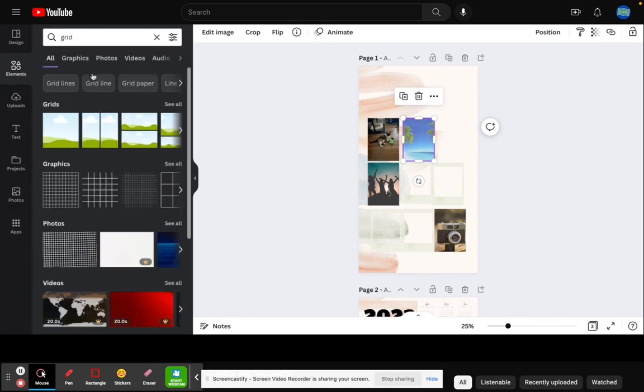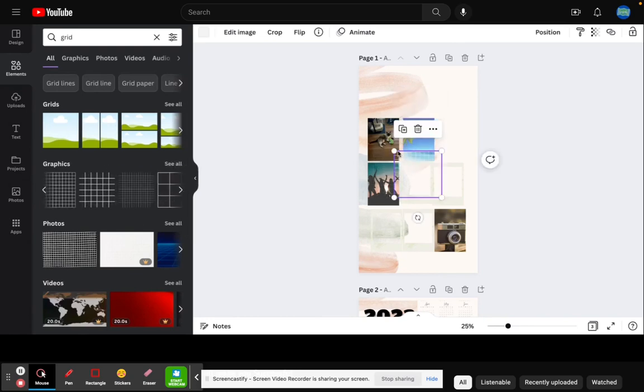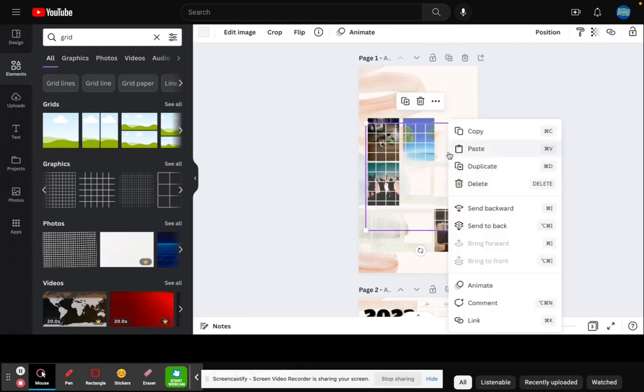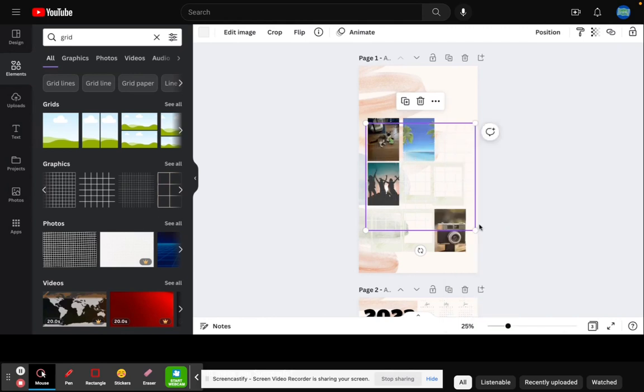First I'm going to go ahead and throw a grid over there because a grid will help me line up the photos so they don't look all willy-nilly. And then I'm going to send that grid to the back.